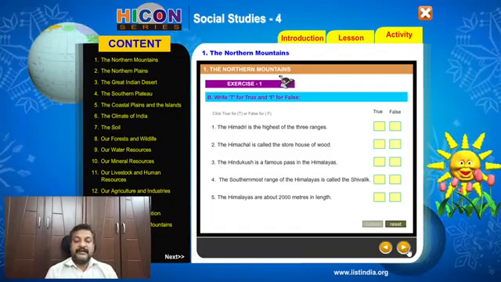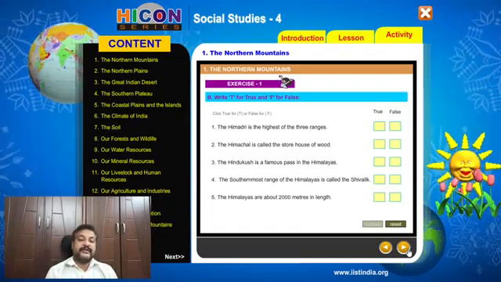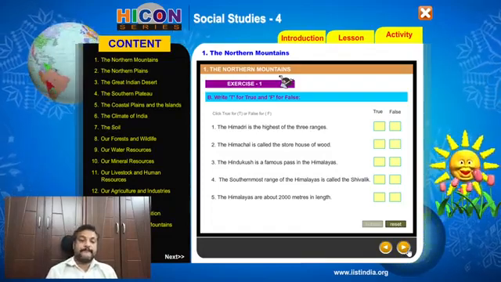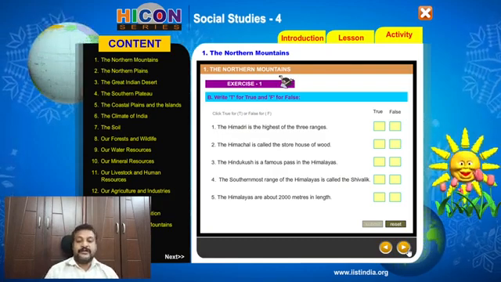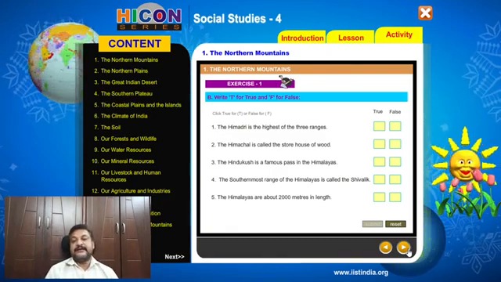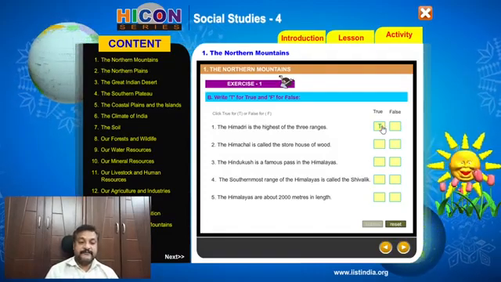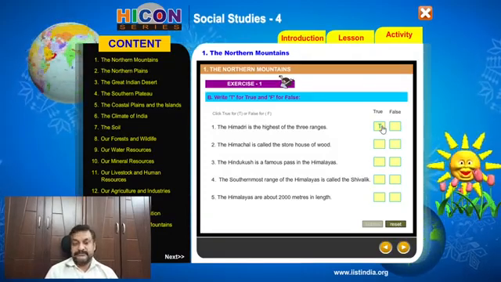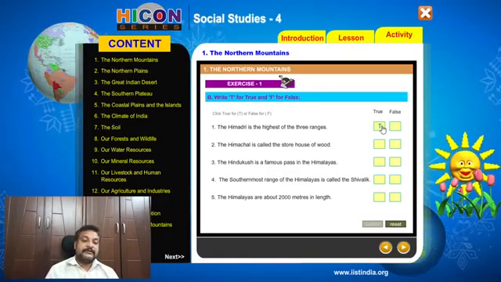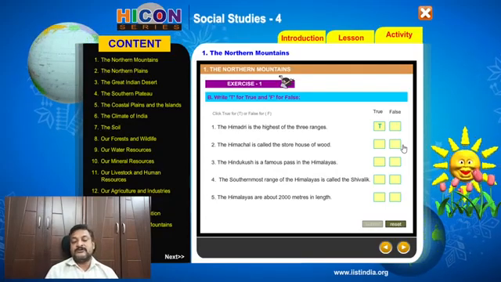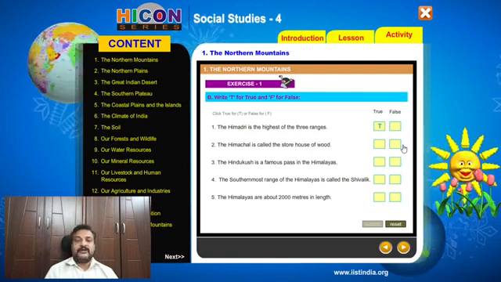So the Himadri is the highest of the 3 ranges. The Himadri is the highest of the 3 ranges. It's a true statement. The Himachal is called the storehouse of wood. It's not Himachal.